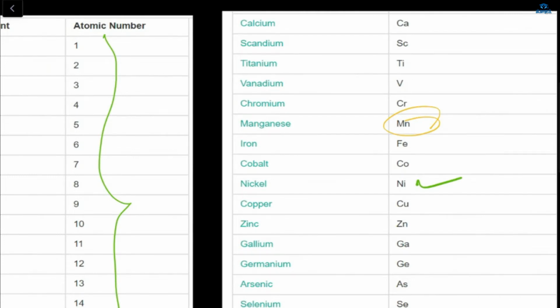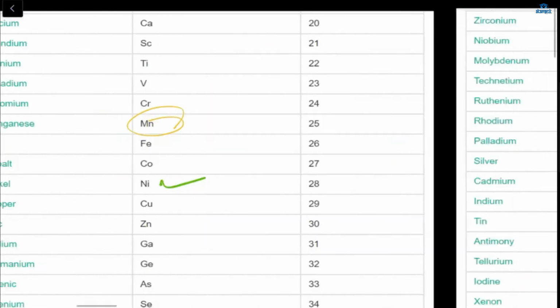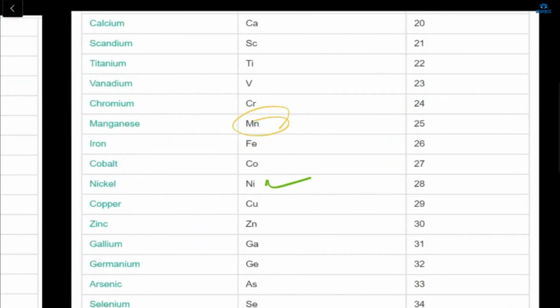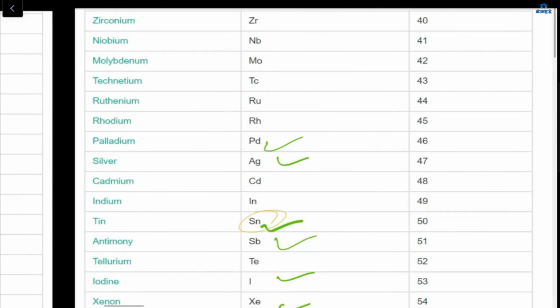Ma'am, I thought you asked magnesium. Okay, and what is the symbol for tin? SB, ST, SP... SN. SB is for antimony. But isn't the scientific name for tin stannum? So won't it be ST? No, it will be SN.